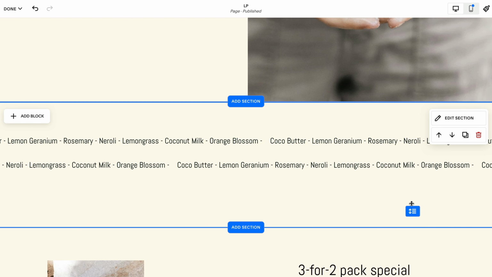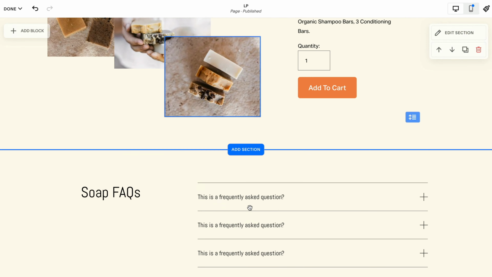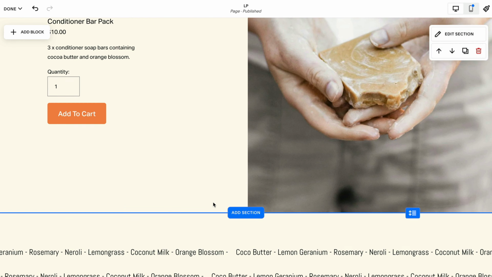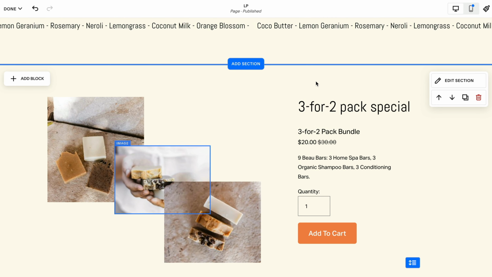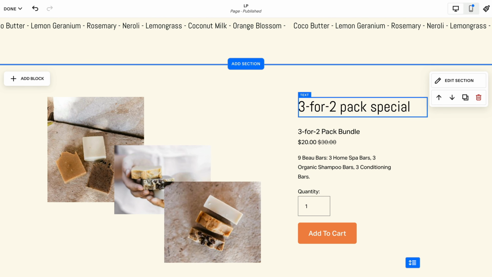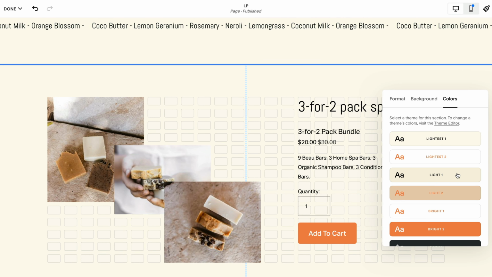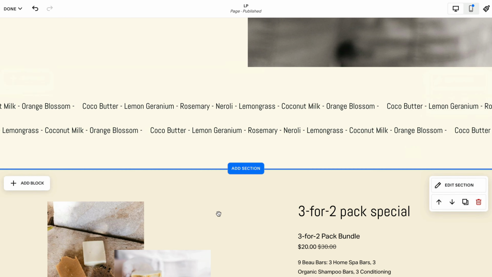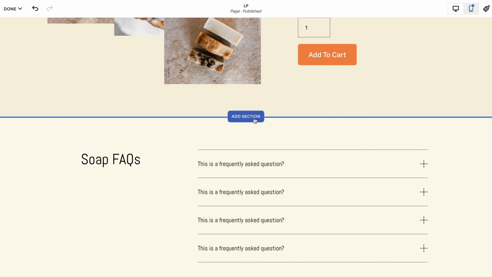So again, we can just bring in the lines here, and because we have a different color background option now, I can actually mix up the colors. So what I'm going to do is I'm going to put this background here, this 3 for 2 special. I'm going to edit the section, and I'm going to change the background color to the lightest one. And as you can see now, it brings a little bit more contrast to the section below and the section below that.